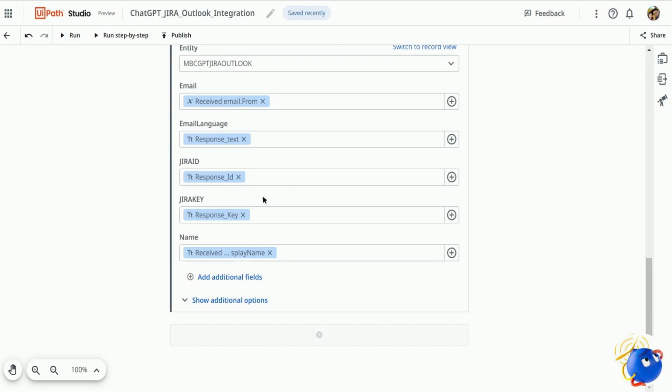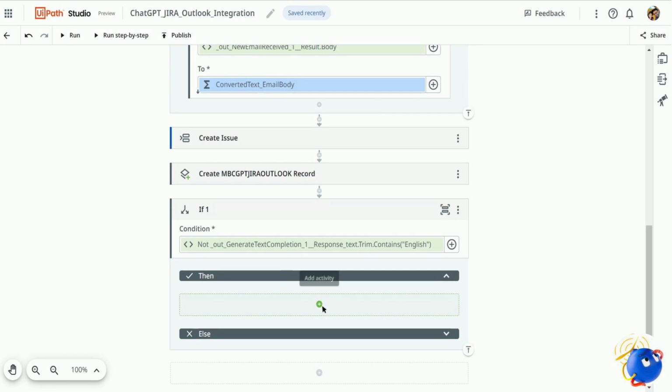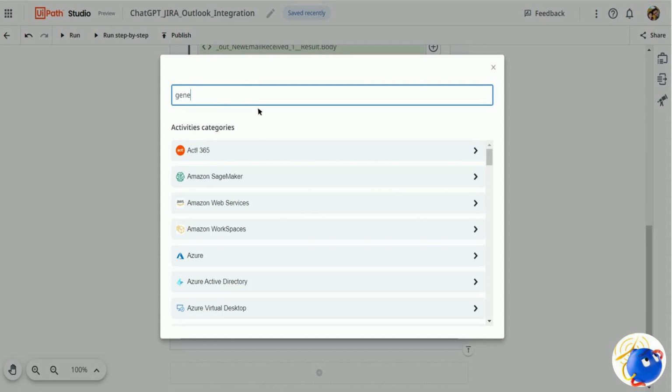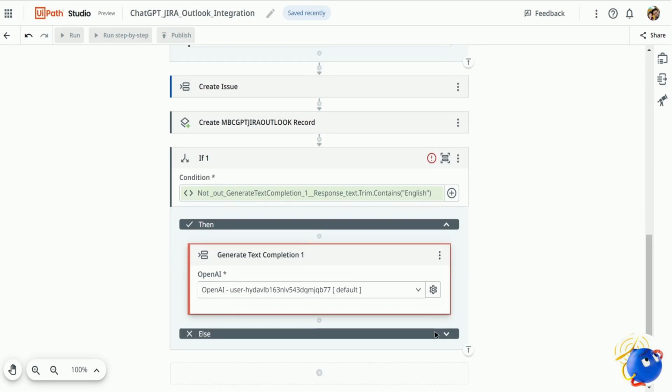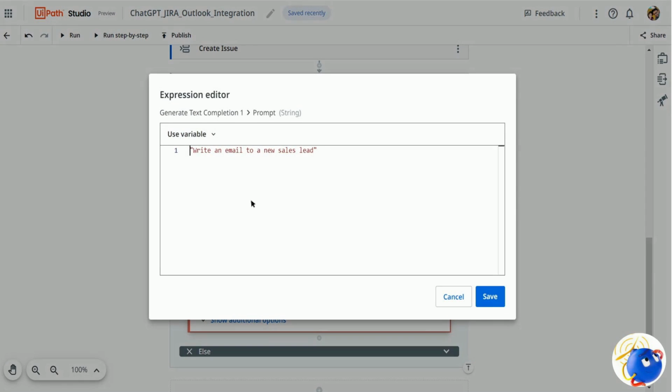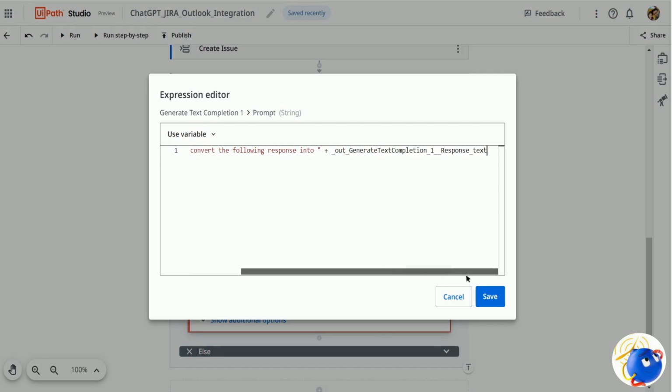Now I'll again drag the if activity and put the same logic. If it is not an English language, then drag another activity called generate text completion and convert the response into the language of the email. Let me just write it here. Could you please convert the following response into, I'll be selecting the output again from the generate text completion. So it will convert the response into the same language.